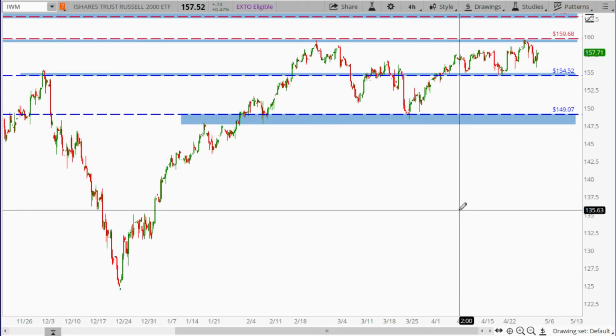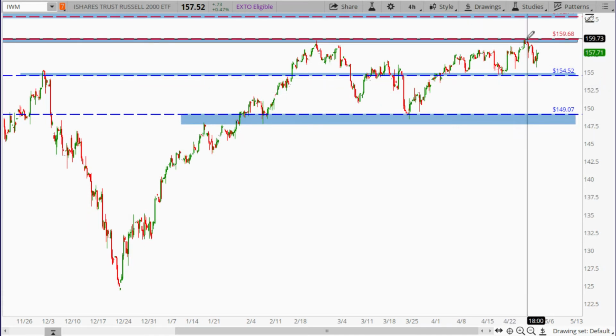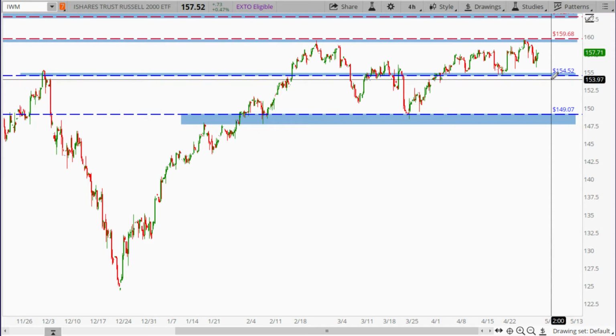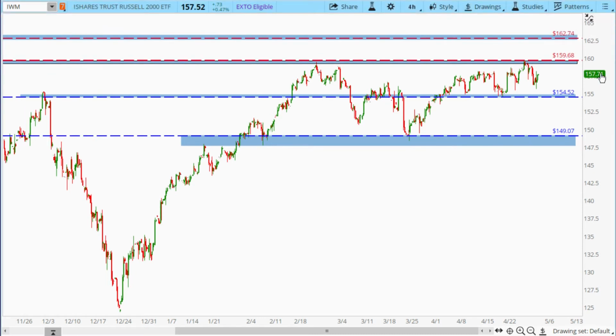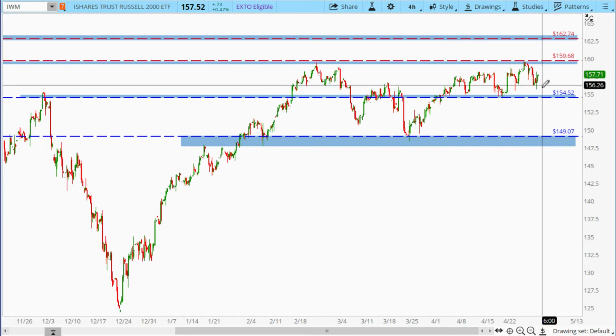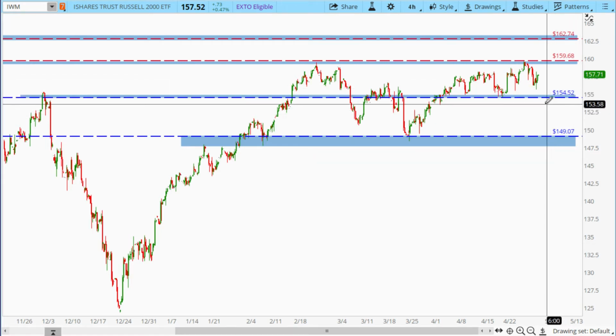Look at the IWM, the Russell 2000 ETF. As you can see, it pulled back from this 159.68 resistance, and right now it might be headed down here to test for this potential support at 154.52. If it could bounce back up above this 159.68, then the next potential resistance will be 162.74. But if it failed this 154.52 support, then the next potential support will be 149.07.